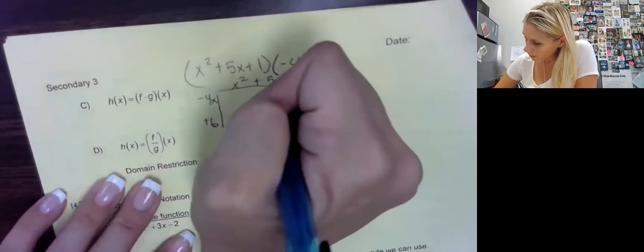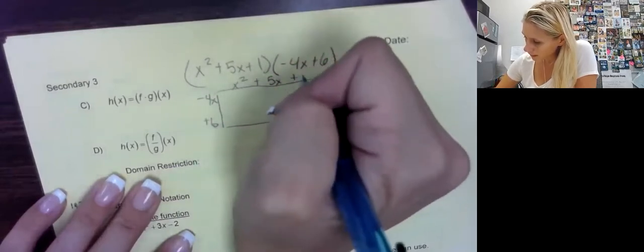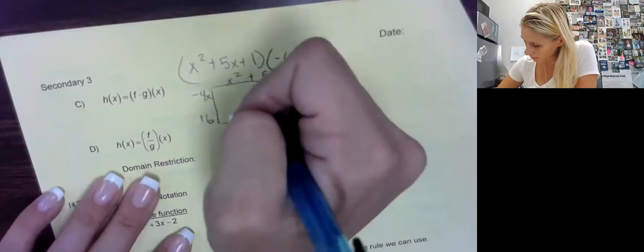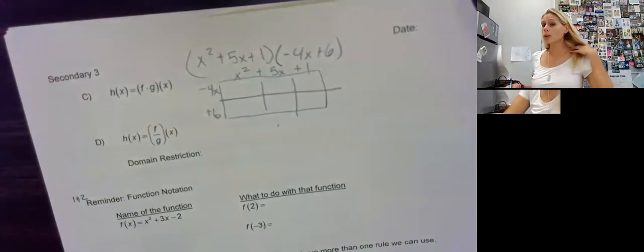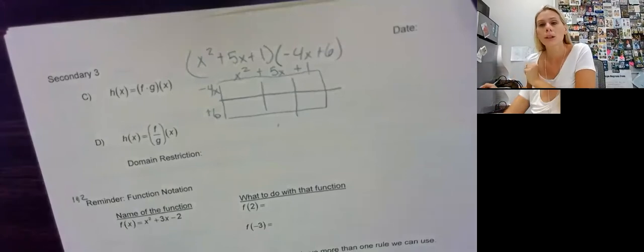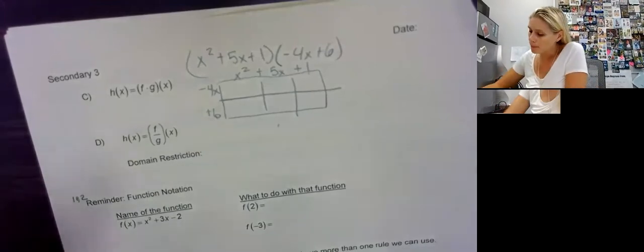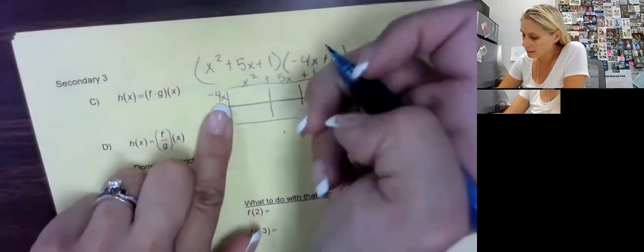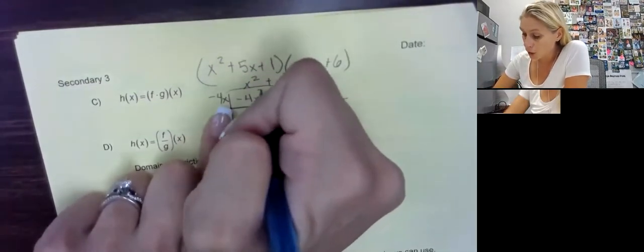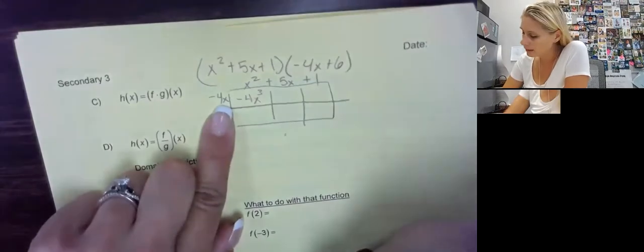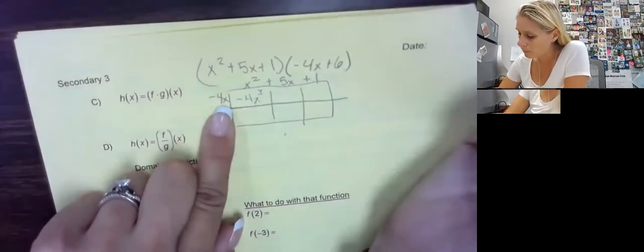All right, remember we multiply the little boxes in between. So don't forget, when you multiply, what do you do to the exponents? You add them. So negative 4x and x squared would be negative 4x cubed, right? Because we're adding the 1 and the 2.